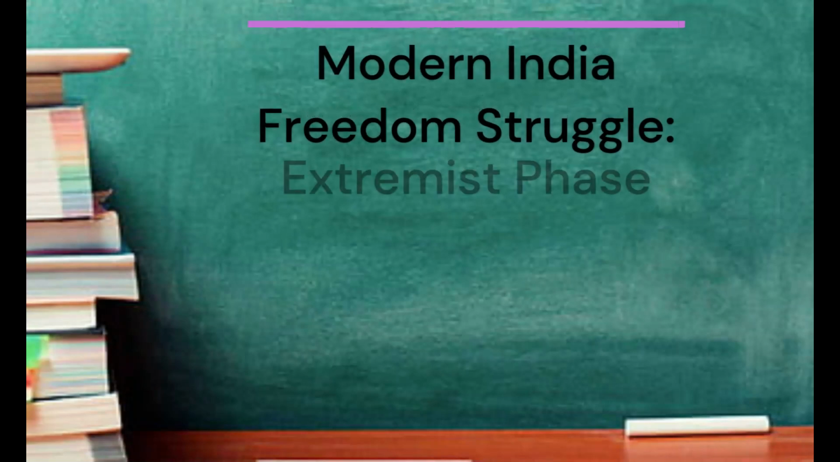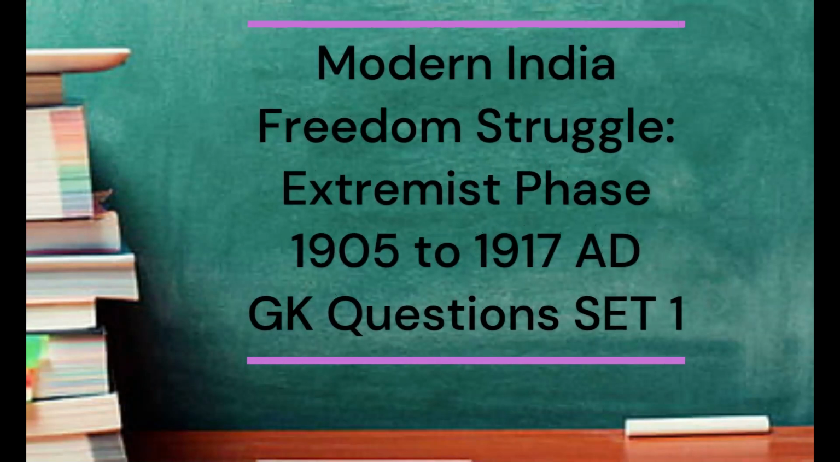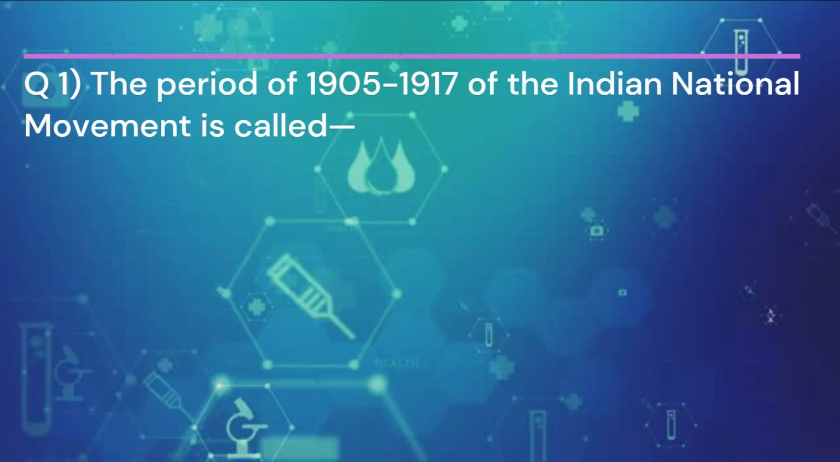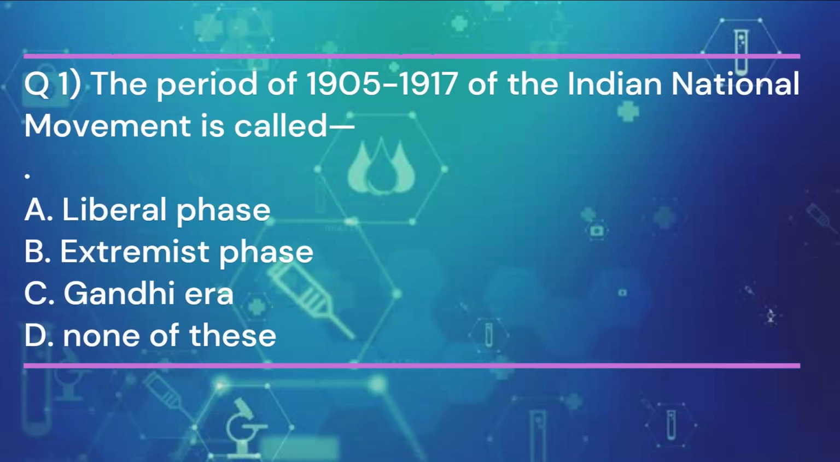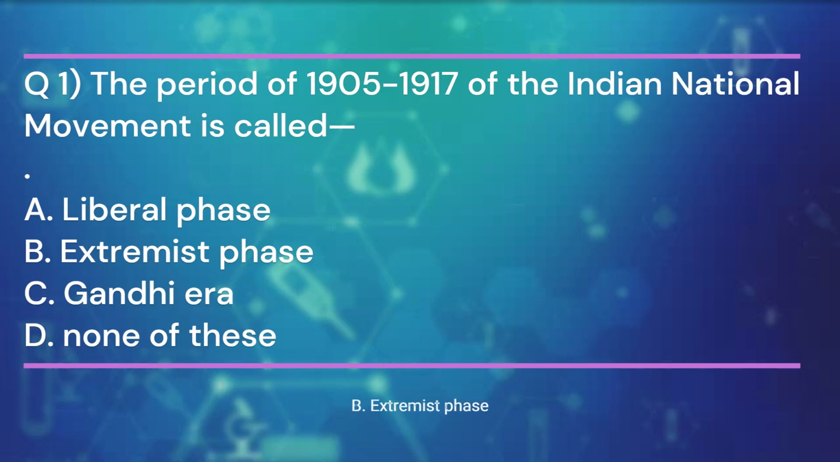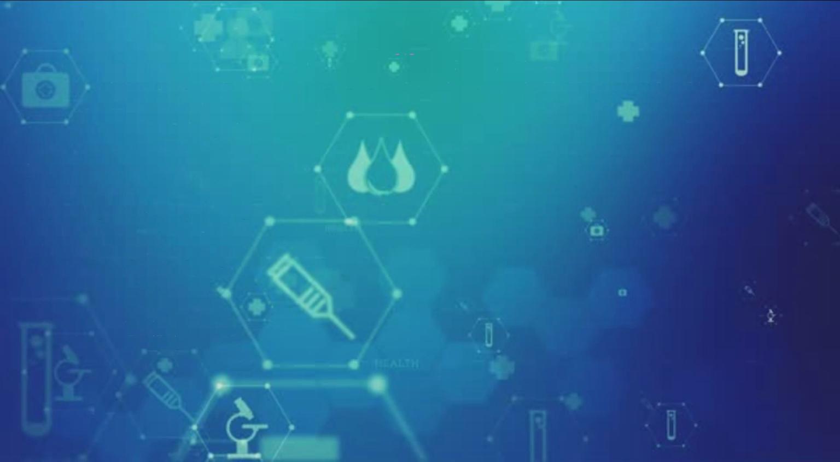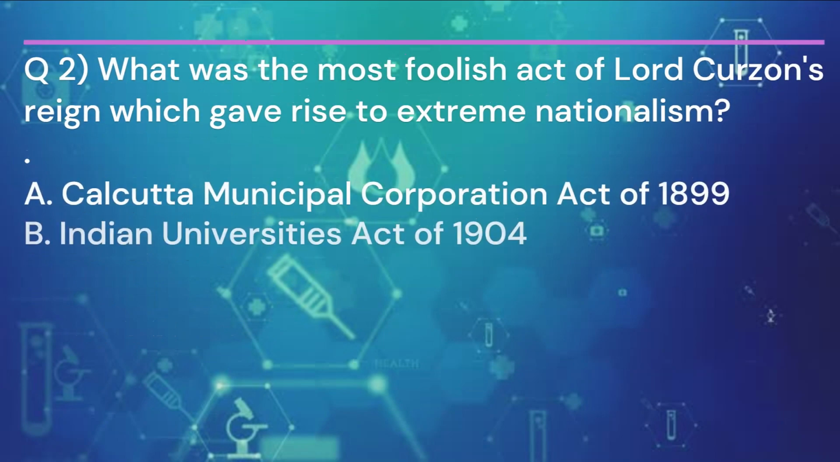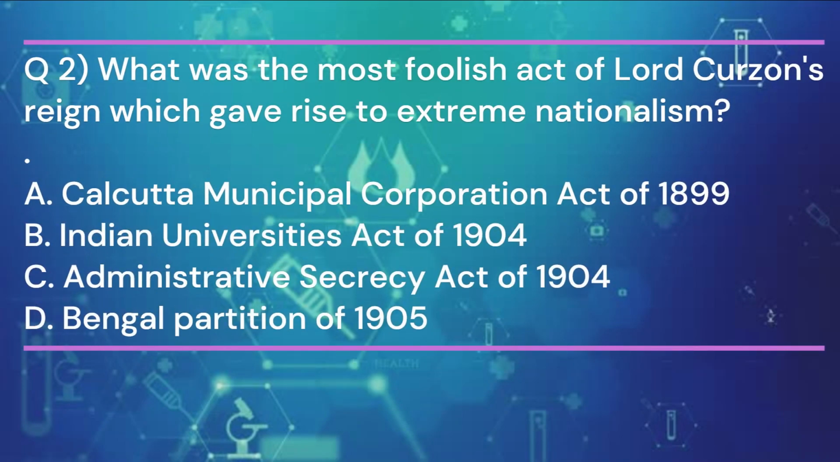Modern India. Freedom Struggle, Extremist Phase 1905 to 1917 AD GK Questions Set 1. Question 1. The period of 1905 to 1917 of the Indian national movement is called. And the answer is B. Extremist Phase. Question 2. What was the most foolish act of Lord Curzon's reign, which gave rise to extreme nationalism?